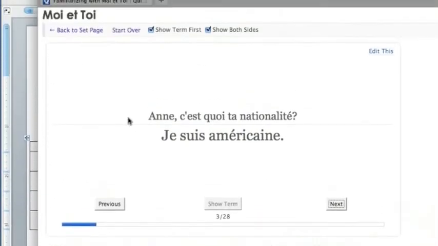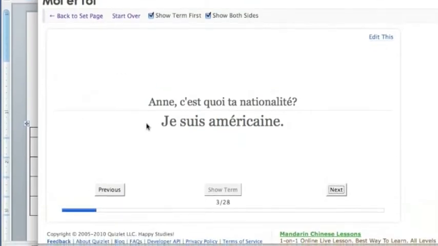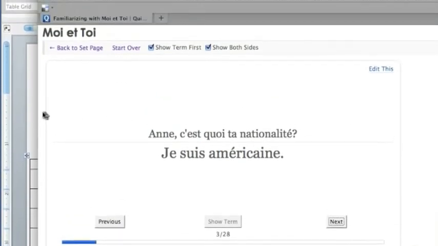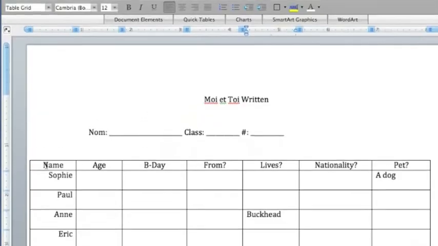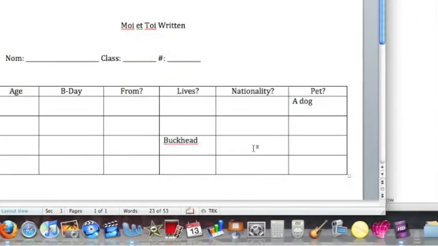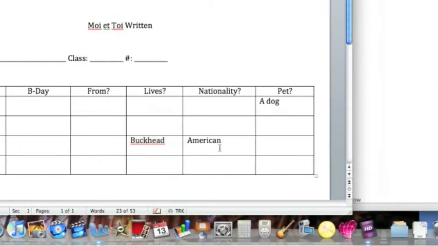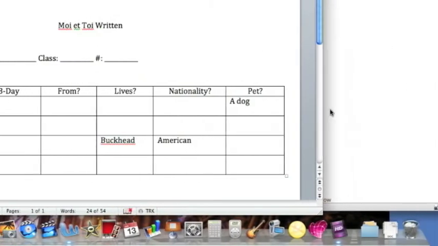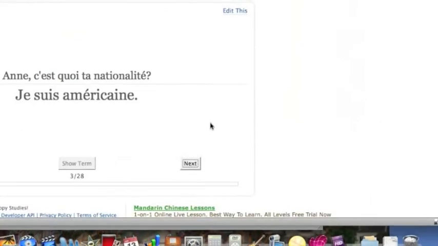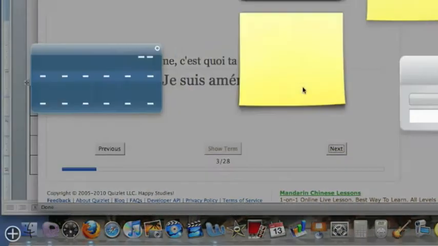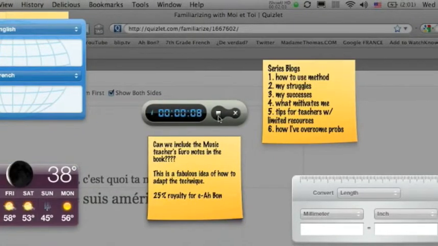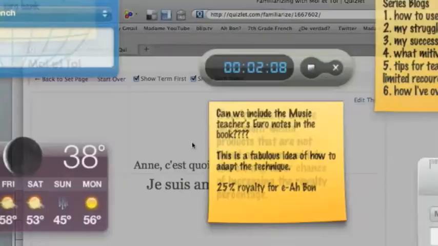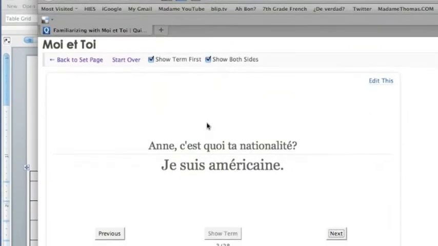Anne, c'est quoi ta nationalité? Je suis américaine. So I ask them what that means in English. Qu'est-ce que ça veut dire en anglais? And we find Anne, nationality, American. So we've done 3 together. I give them 10 minutes to find the remaining 21.